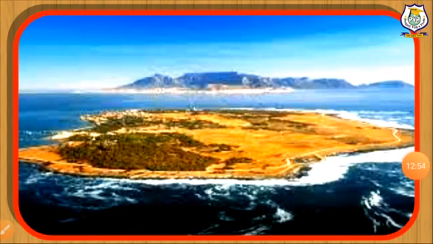Majuli is a river island in the Brahmaputra river, Assam, and in 2016 it became the first island to be made a district in India.